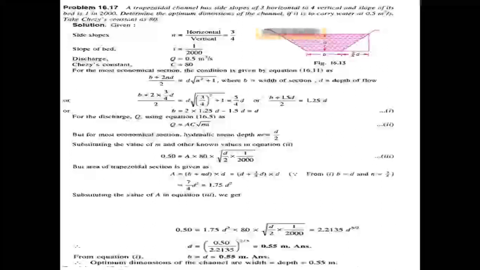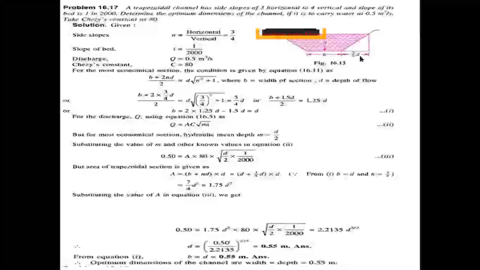Next problem. This problem is giving the side slope of the channel is 3 by 4, and the bed slope of the channel, slope of the bed, equal to 1 by 2000. Discharge is given 0.5 meter cube per second. Chezy's constant value is given 80 meters.